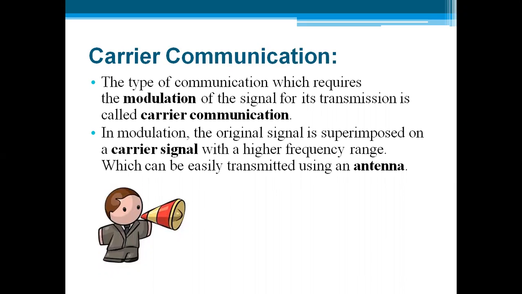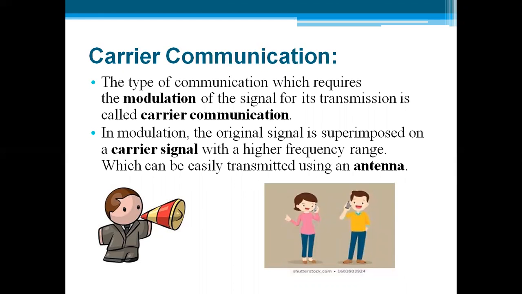So this is an example. Whenever we need to transfer data over a longer distance, we need some carrier. So in this example, a person is talking on a microphone. Whenever we need to address a large crowd, and the people who are far away, in that case we need a loudspeaker to speak on. So that type of communication is called a carrier communication, where we need a carrier to carry our signal or carry our message.